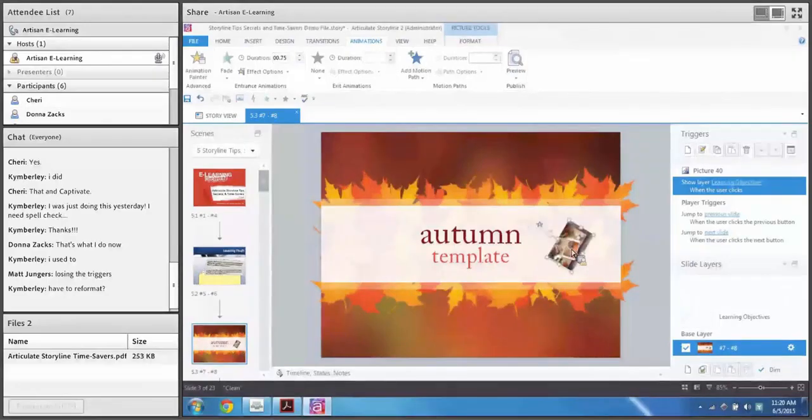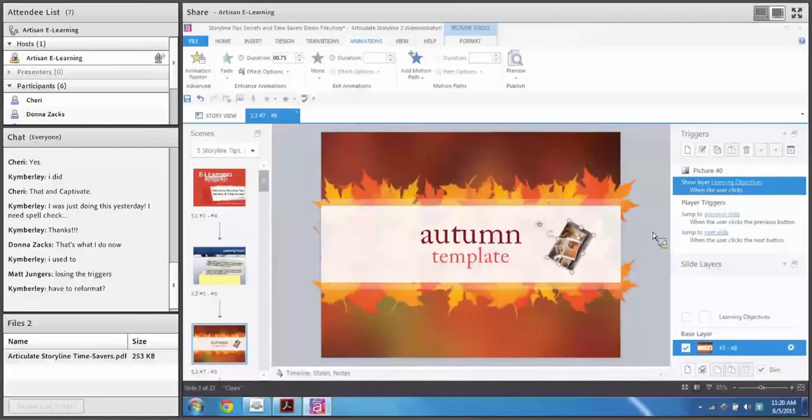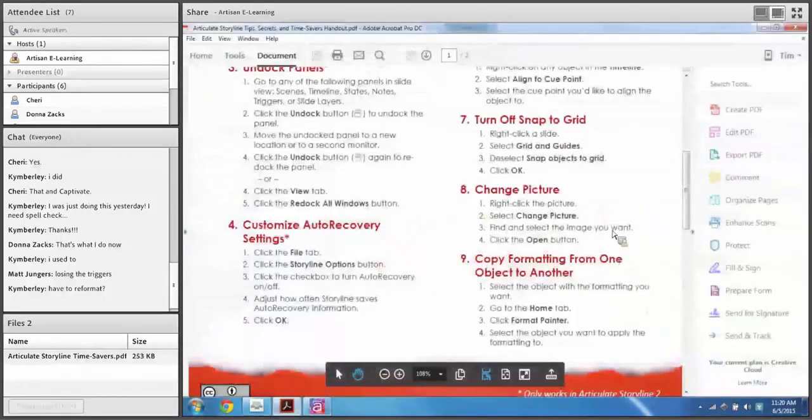But what this does is it replaces the picture, but it keeps the timing, it keeps the triggers, it keeps the animations, it keeps any states that were associated with it, and it just swaps out the image. But it keeps any programming or logic that I've applied to that image. So swapping out the picture is a nifty little feature rather than deleting it.